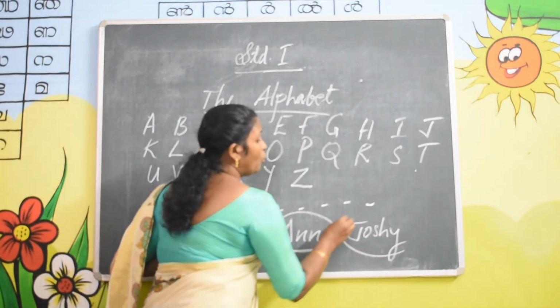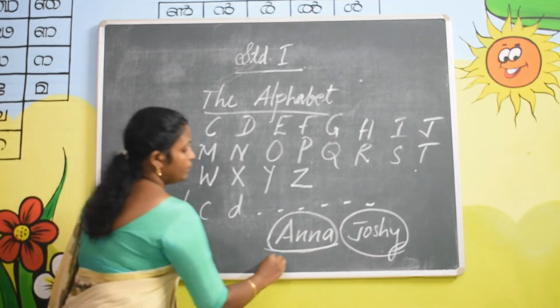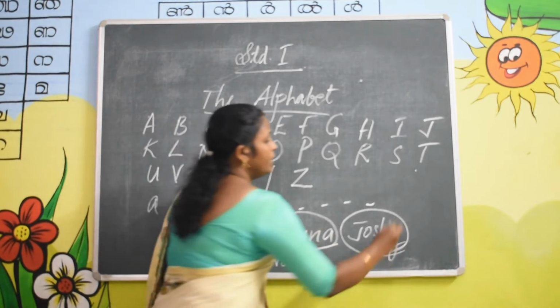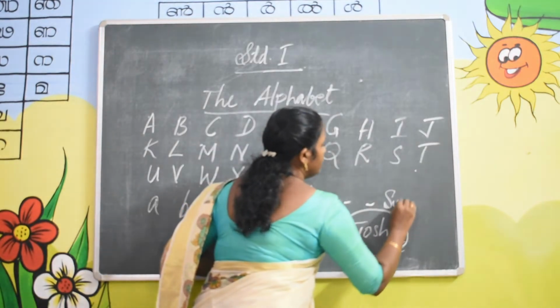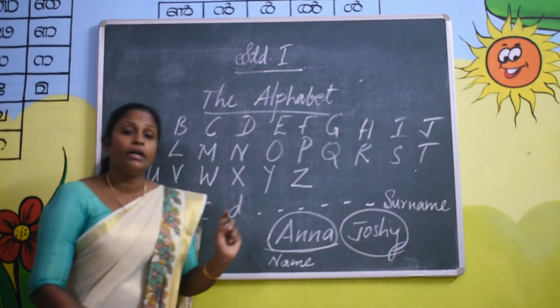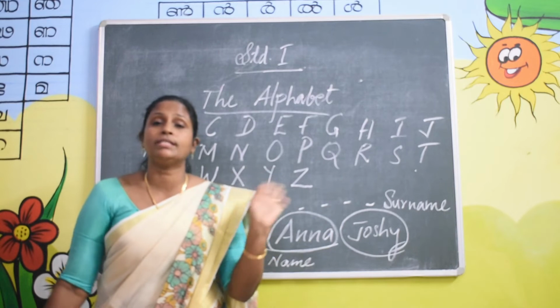And this is called surname. Both are names, but this one is called surname. Surname means his father's name. That is called surname.